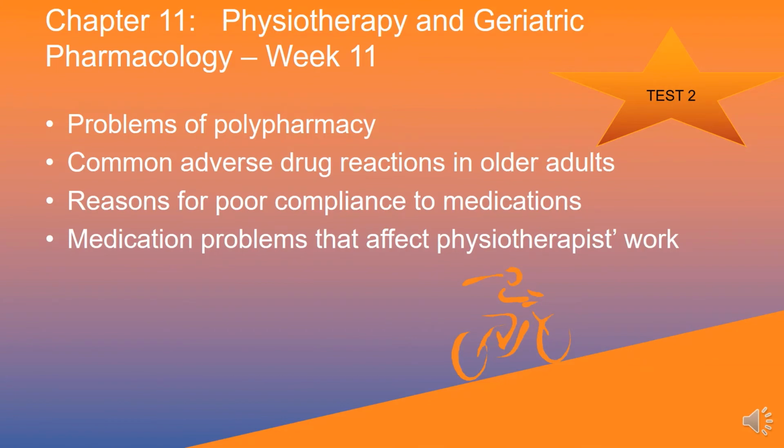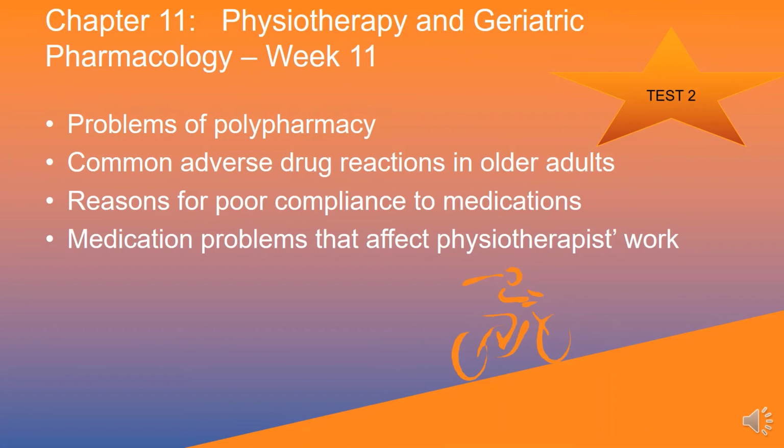And the final chapter will be looking at physiotherapy and geriatric pharmacology, and we will discuss the common problems of polypharmacy, the common adverse drug reactions in older adults that interfere with physiotherapy interventions, and the reasons for poor compliance to medications in older people.